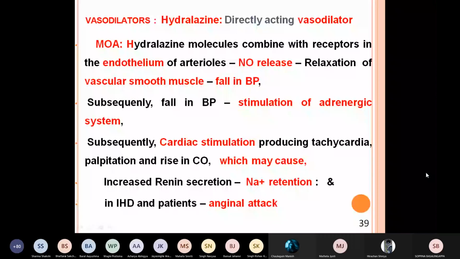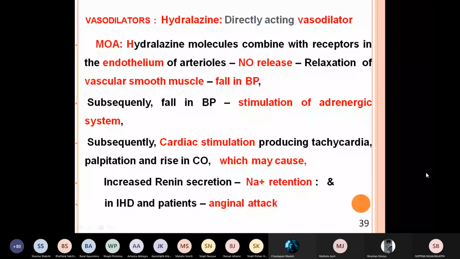So these receptors are present on the arterioles, on the endothelium. After combining with that, it releases nitric oxide. This nitric oxide relaxes the vascular smooth muscle, and that causes fall of blood pressure. Now what will happen? There is a homeostatic mechanism.